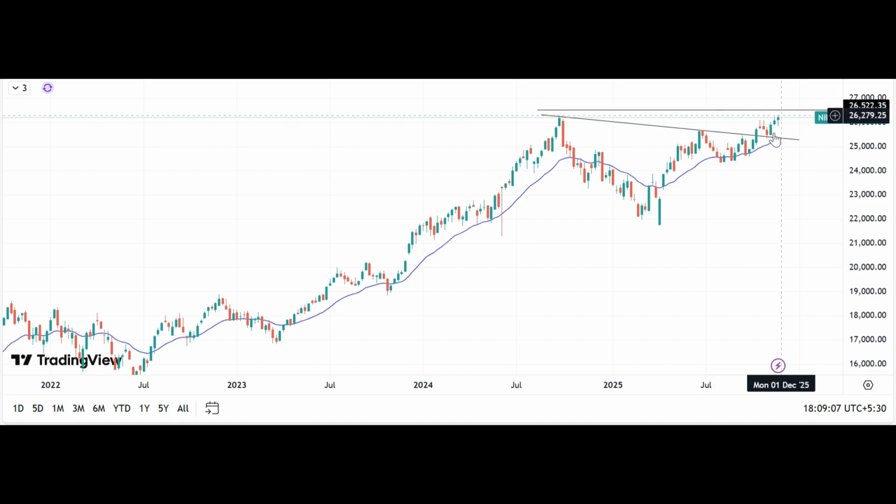So according to this rule, I can predict that 26,400, 26,500 around will be a next level, till where the Nifty 50 may go for the next week or for the short term, I can say. But breaking this level will be a new level also, that I will update in my next week video after watching this 26,500 level. After watching this, I will definitely update about this.